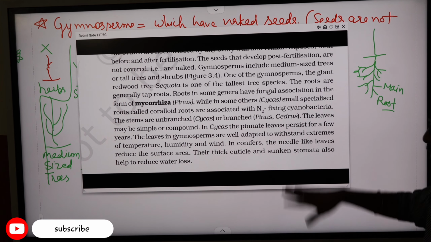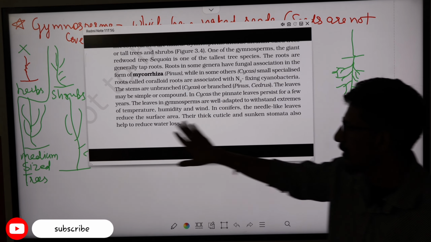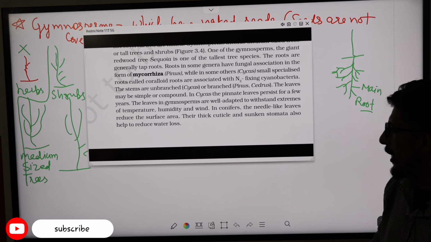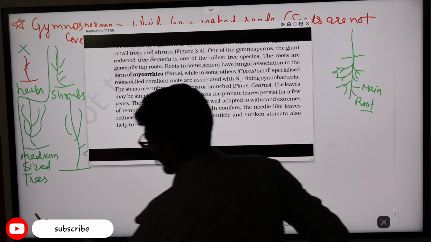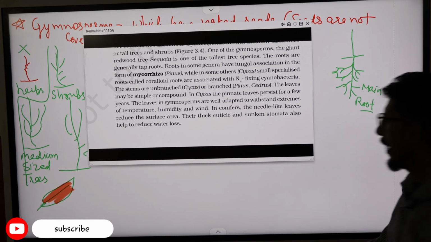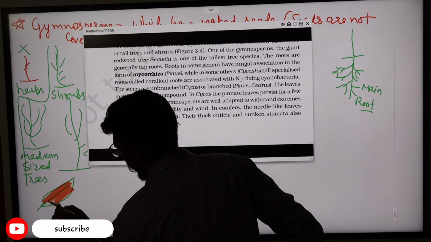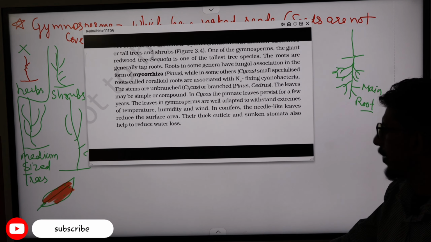One category of the Gymnosperms is known as the conifers. In the conifers, they have needle-like leaves that reduce the surface area and reduce the chances of transpiration. So there is less loss of water from plants, and some plants have a thick cuticle present around the leaves. They also have sunken stomata. Sunken stomata means very small stomata.